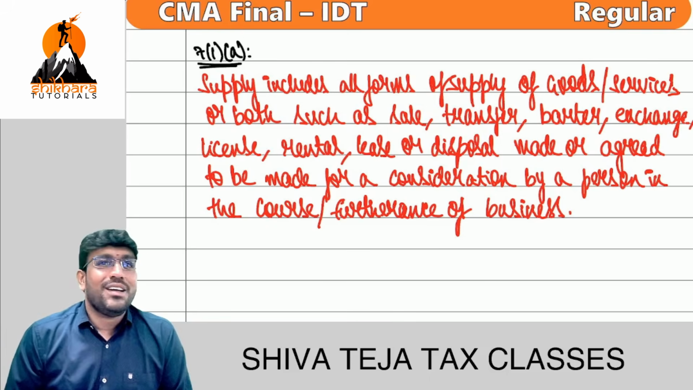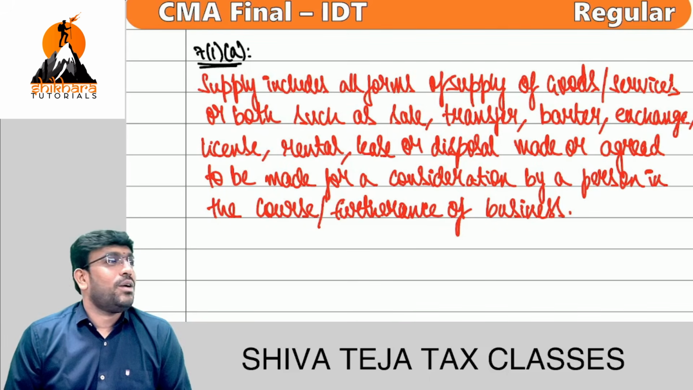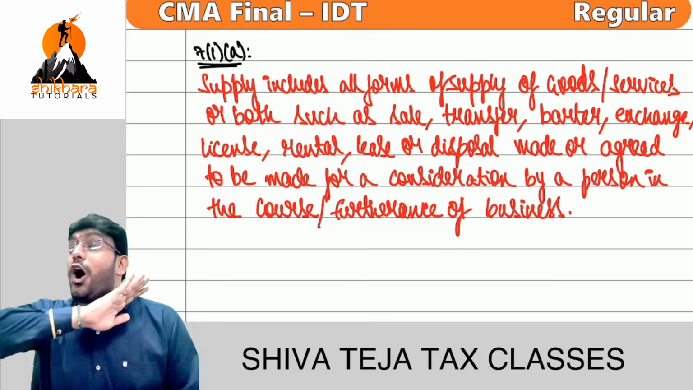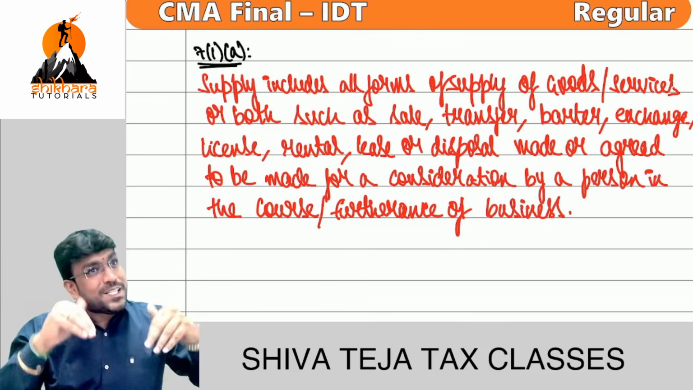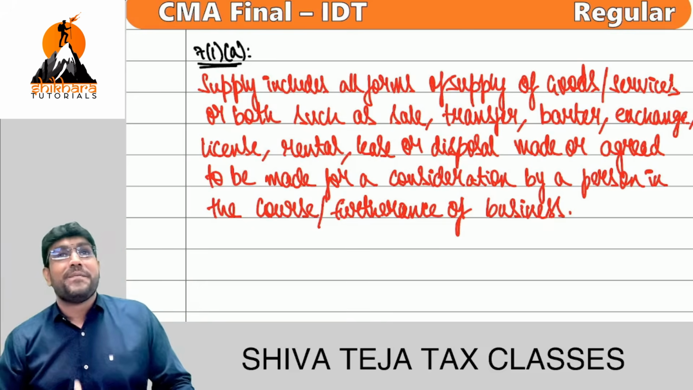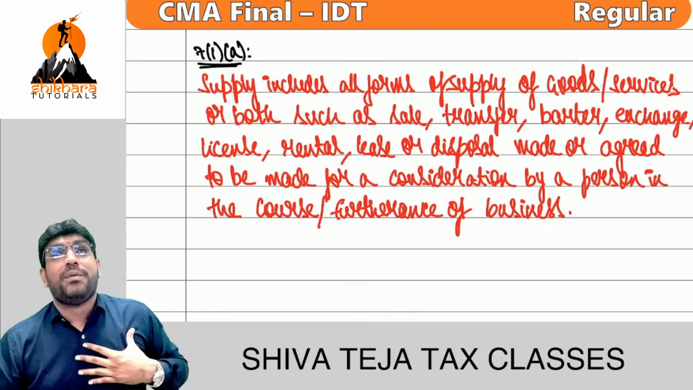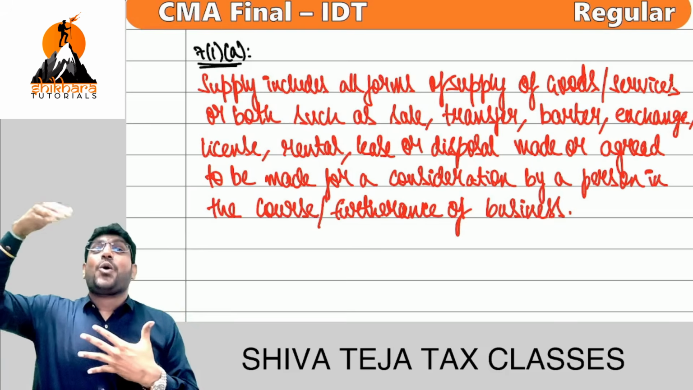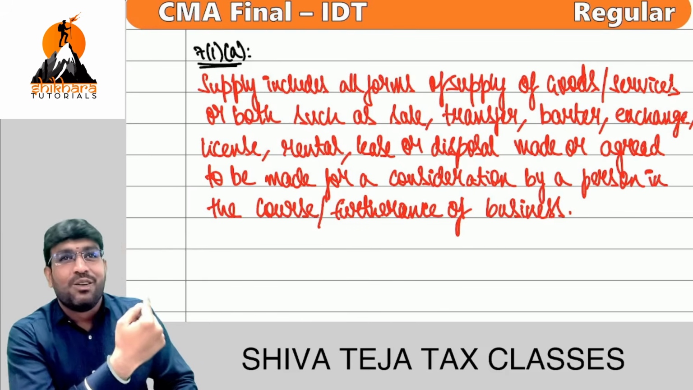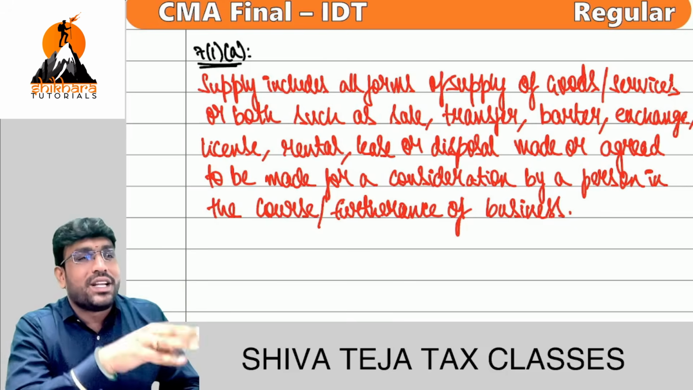Supply only? Pay GST then. So please understand that it is not a supply from Shiva Teja's perspective, but it is a supply from Lalita Jewelers' perspective. Why not from Shiva Teja's perspective? Because it is not in the course or furtherance of business. One line is there. In the course or furtherance of business.